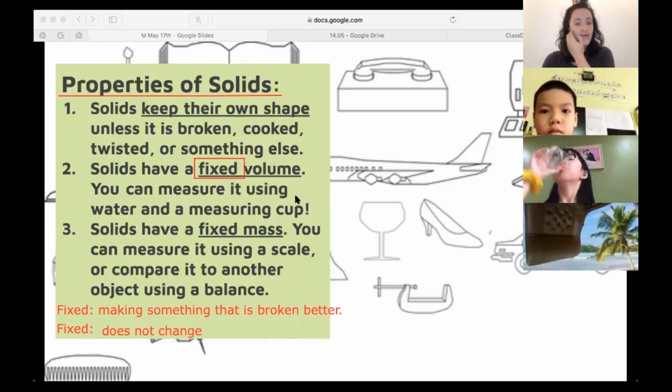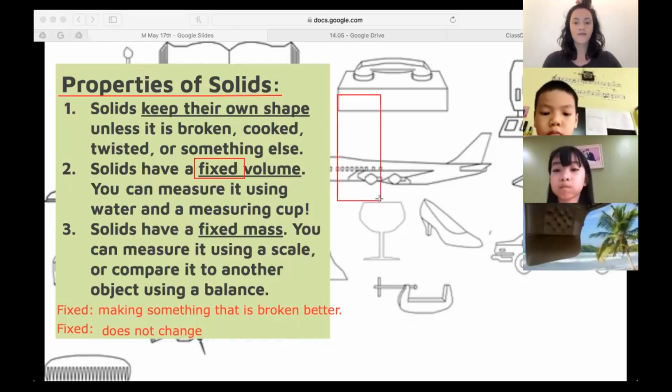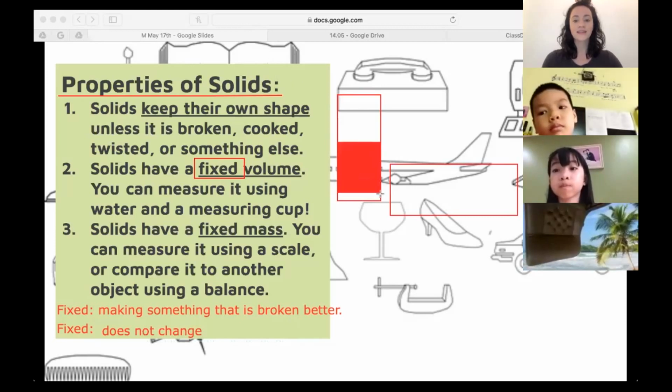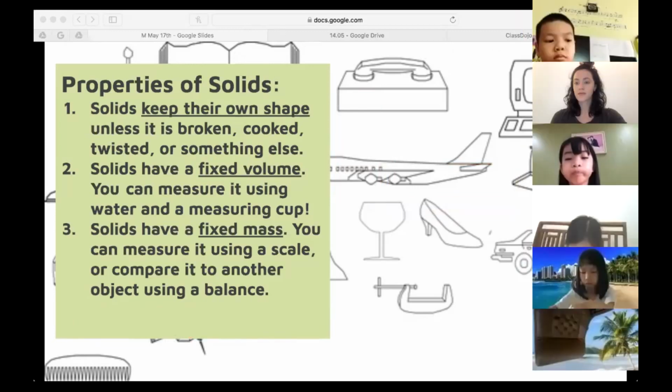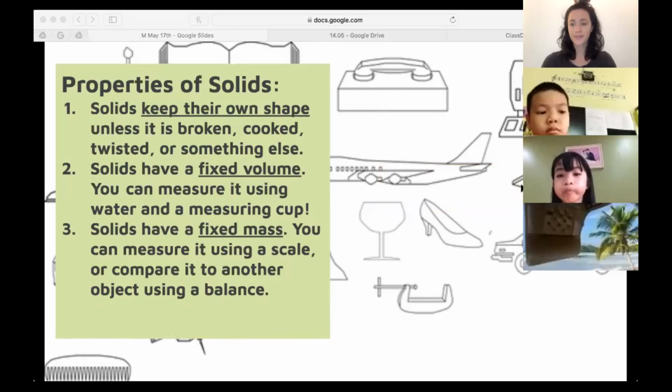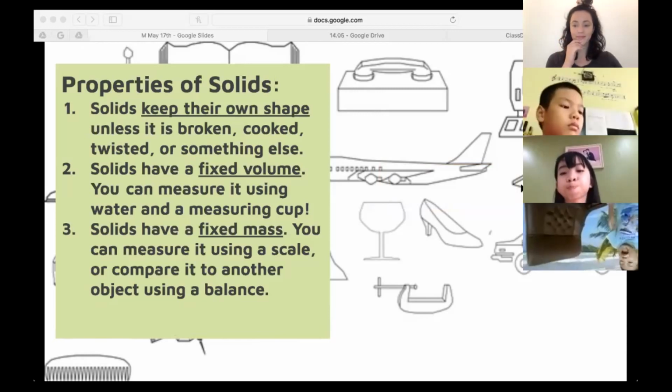Fixed volume means if I take water from this container and put it in this container, the shape will change, but the volume will not. It's still the same amount. It's fixed. Jack, did you have a question? No.